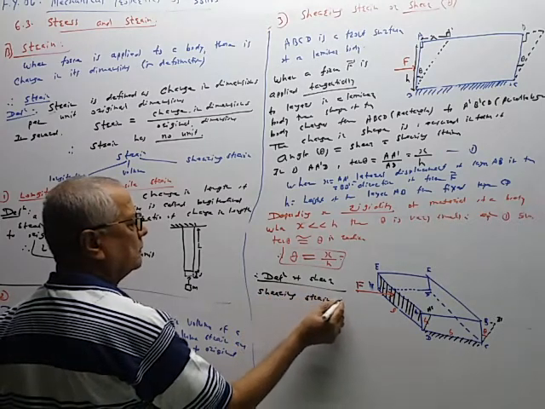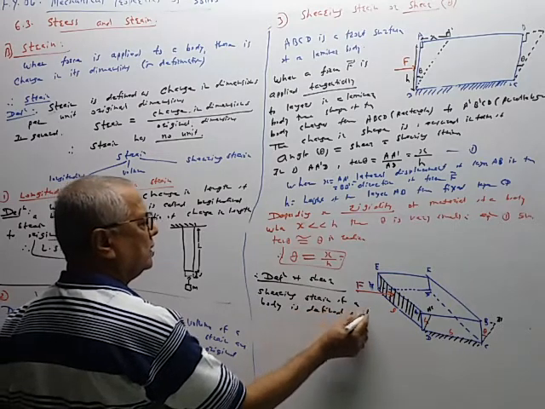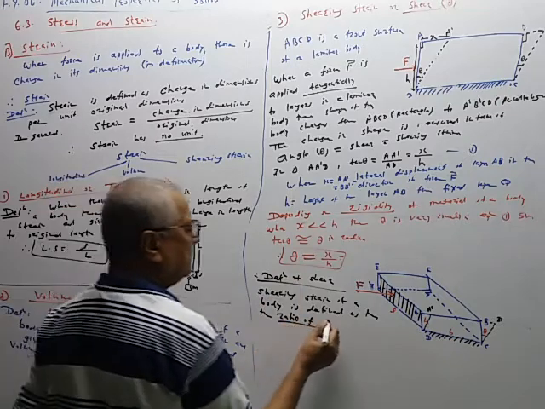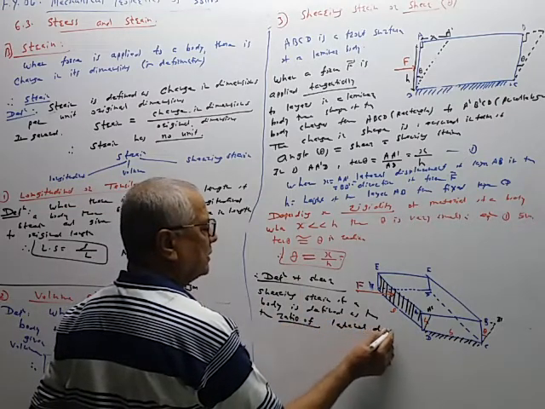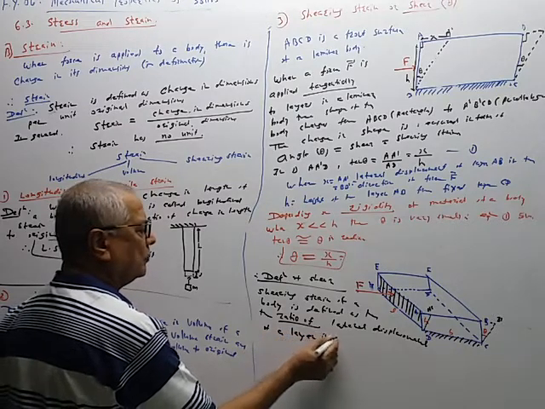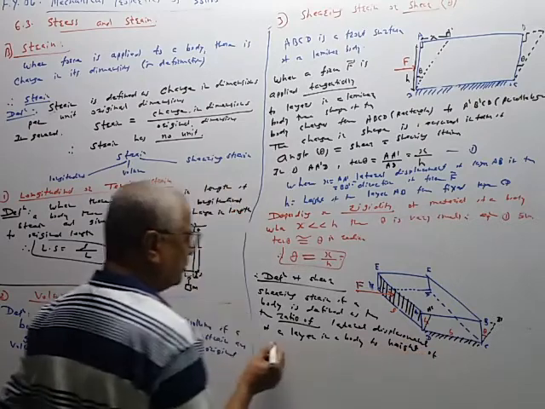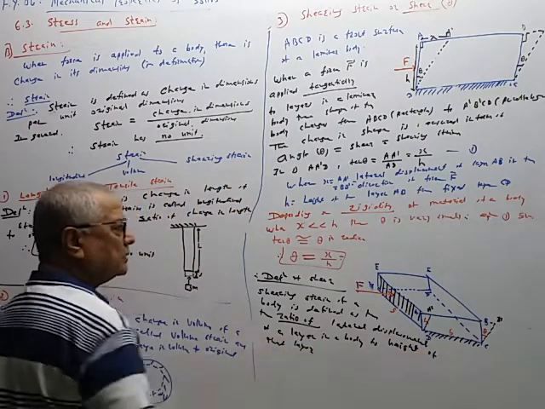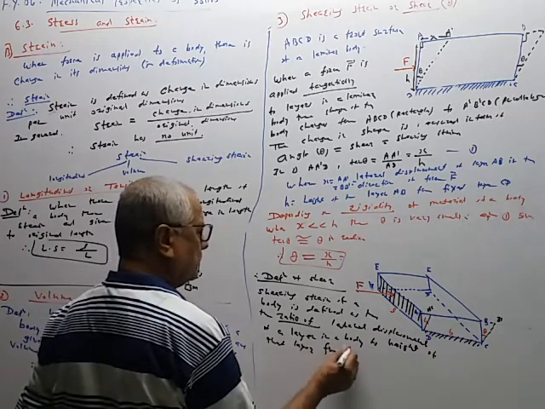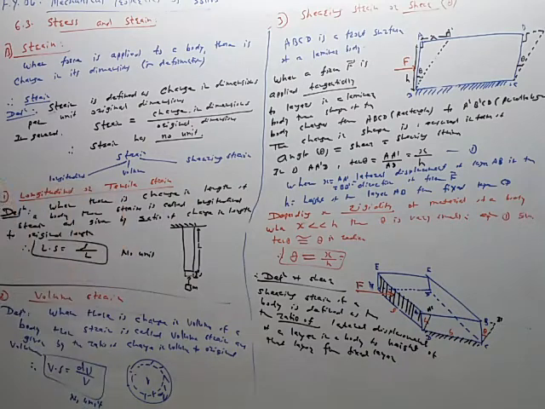Shearing strain of a body is defined as the ratio of x, the lateral displacement of a layer in a body, to the height of that layer. आपण ज्या लेअरची डिस्प्लेसमेंट म्हटली त्याच लेअरची हाईट पण मोजायची आहे. The ratio of lateral displacement of a layer in a body to height of that layer from the fixed layer. त्यावेळेस फिक्स्ड लेअर आपल्याला वरती पण दाखवायला लागते, आपण इथे खाली दाखवलेली. And therefore theta is equal to x upon h.